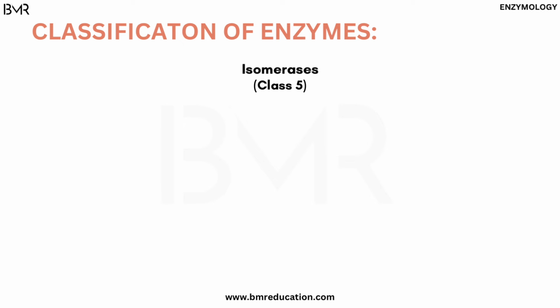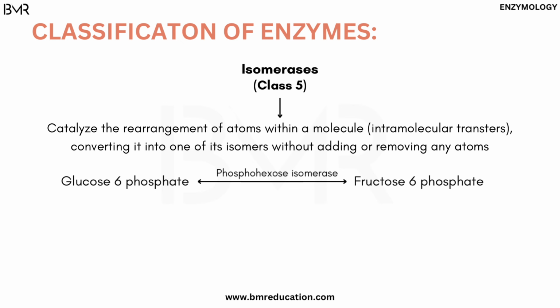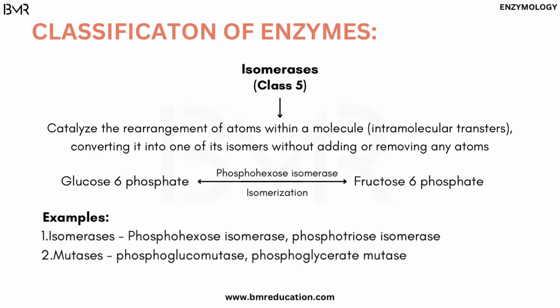Isomerases are class 5 enzymes. They catalyze the rearrangement of atoms within a molecule, converting it into one of its isomers without adding or removing any atoms. In the given reaction, glucose-6-phosphate is converted to fructose-6-phosphate by the phosphohexose isomerase enzyme by isomerization. These are some examples of isomerases.